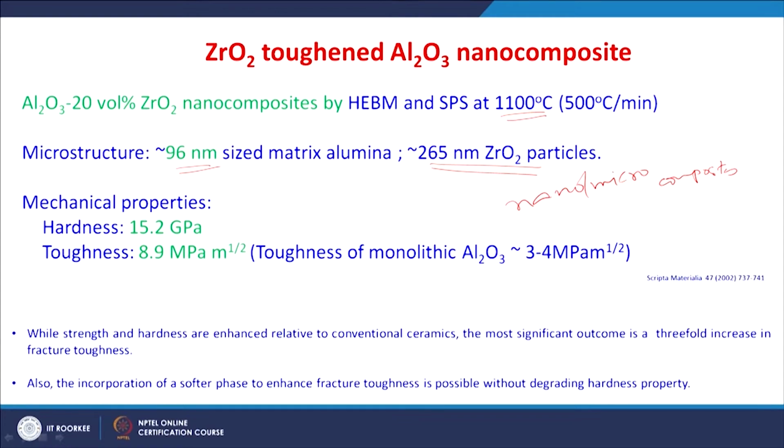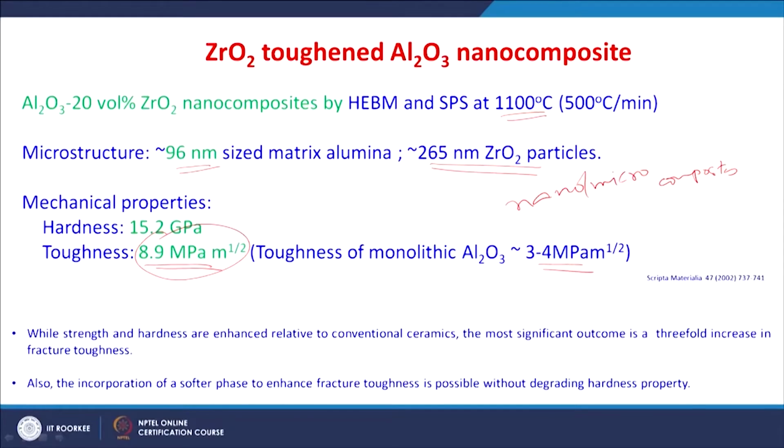The mechanical properties: the hardness is around 15 gigapascal, whereas, as I told, aluminum oxide hardness is around 19 to 20 gigapascal. So, it is reduced, but you can see the improvement in the fracture toughness. The monolithic aluminum oxide toughness is around 3 to 4 MPa root meter, whereas aluminum oxide toughened by zirconium oxide exhibits a fracture toughness of around 9 MPa root meter.